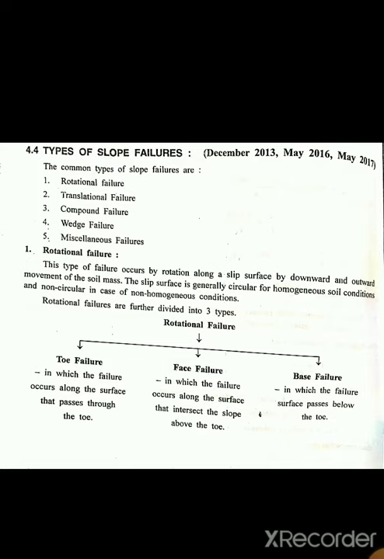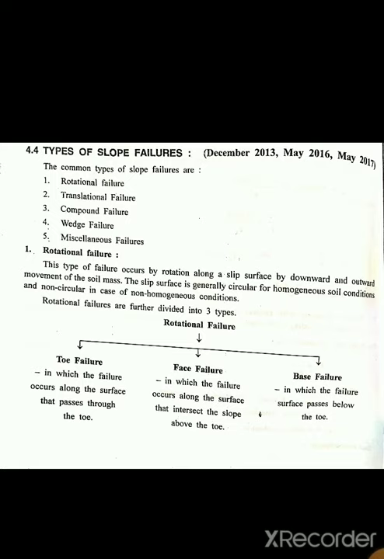This type of failure occurs by rotation along a slip surface, by downward and outward movement of the soil mass. So it is a failure occurring by rotating along a slip surface, with downward and outward movement of the soil mass. In rotational failure, the slip surface is generally circular for homogeneous soil condition and non-circular in case of non-homogeneous condition. Homogeneous means the soil section throughout will be the same.